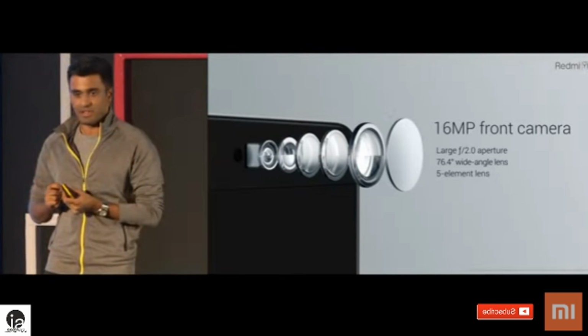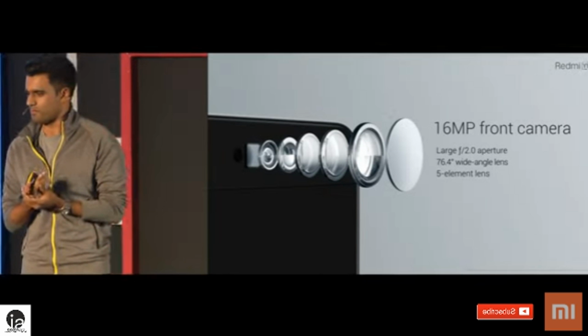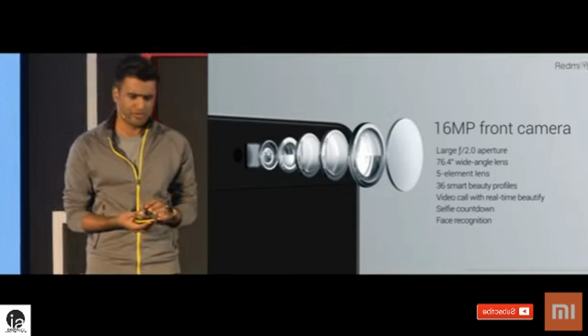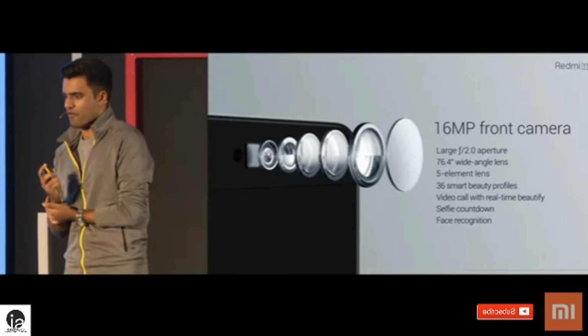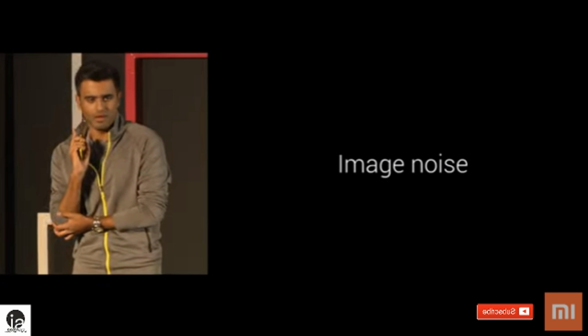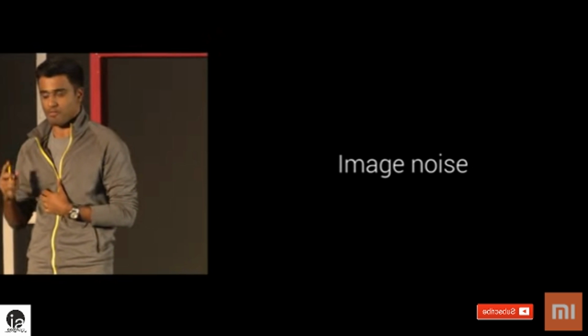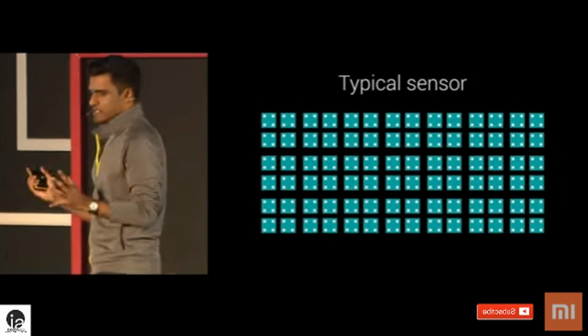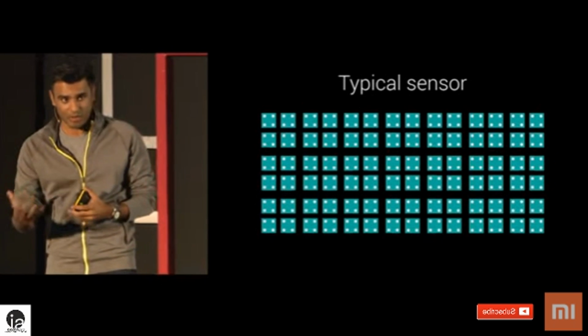And it has a 5-element lens with an f2.0 aperture. It also comes with a whole lot of other features, such as our new Beautify mode with 36 smart profiles. But back to noise. Image noise is a big problem, and I mentioned particularly for selfies. And so here's a typical sensor coming to noise.